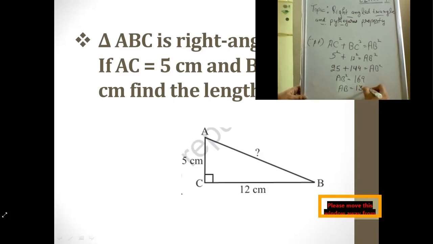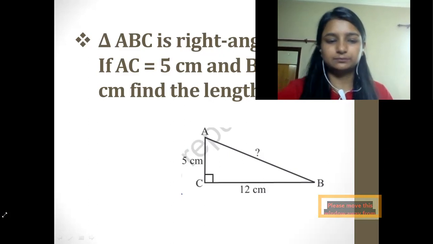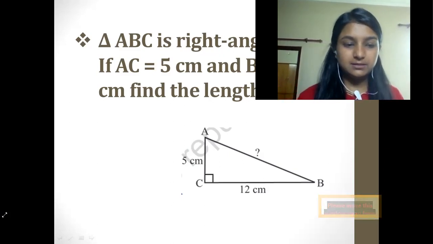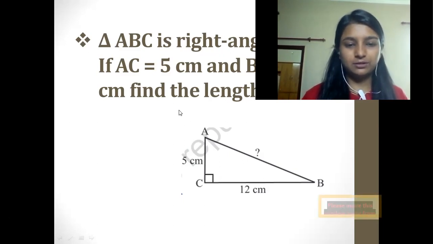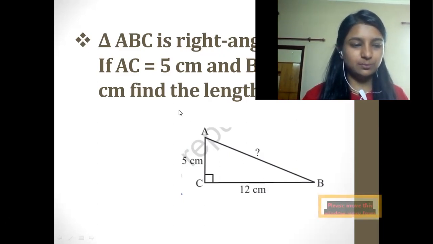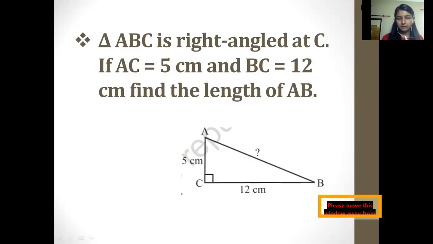So we know the appropriate answer directly, that would be 13 centimeters. This is how we have achieved the length of this side of the triangle, that is 13 centimeters. If you also thought to solve it in the same manner, applaud yourself, you have tried to solve it very accurately. This is how you can solve the questions from your textbook as well.